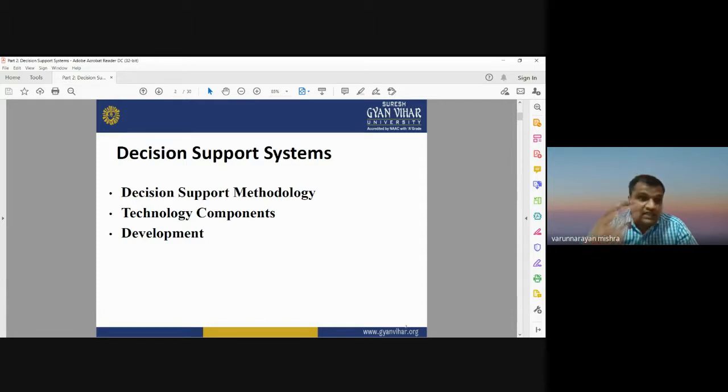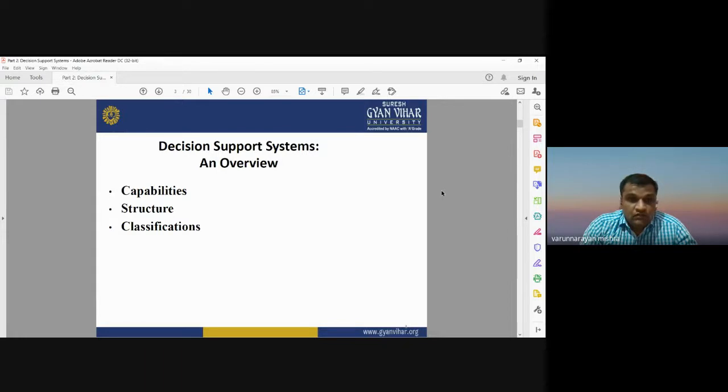The name is very clear. The decision support system, the name is very clear that decision support system helps us to make any decision. It provides us some useful information that can be used for making any decision regarding any planning, regarding any kind of activities, infrastructure development, planning, or any kind of construction related to the urban area or urban planning. So today's topic is very important.